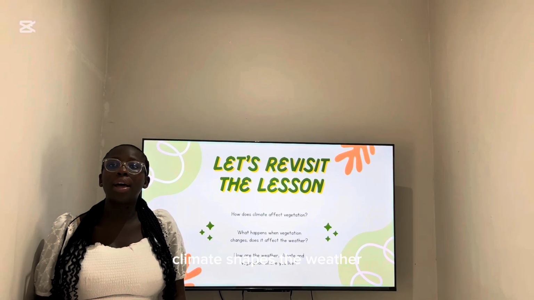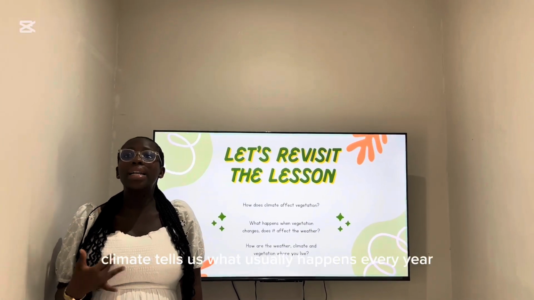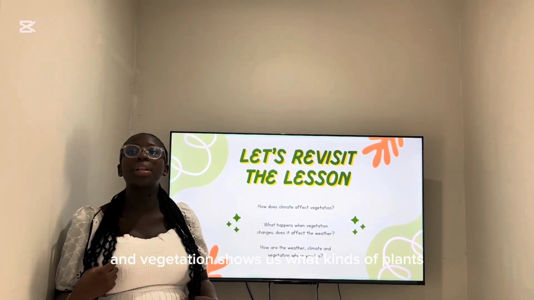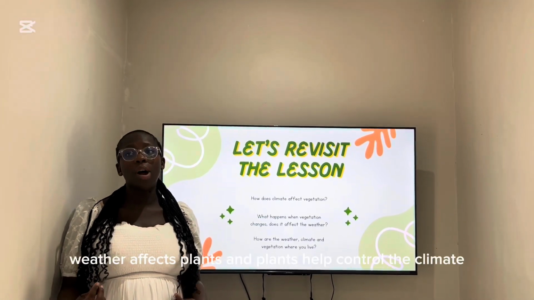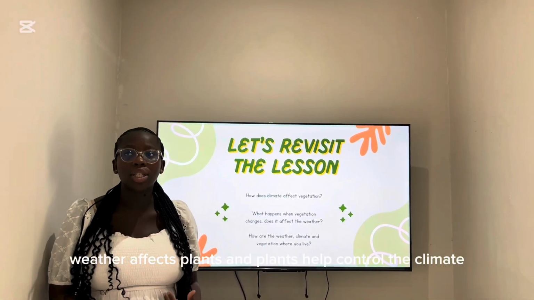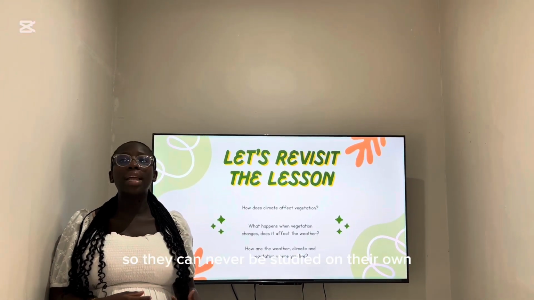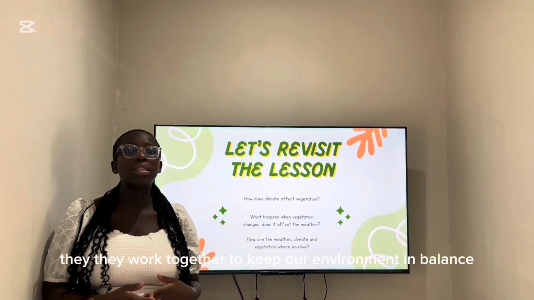Climate shapes the weather. So, if weather tells us what's happening today, climate tells us what usually happens every year, and vegetation shows us what kinds of plants grow because of that weather. Weather affects plants, and plants help control the climate. So, they can never be studied on their own. They work together to keep our environment in balance.